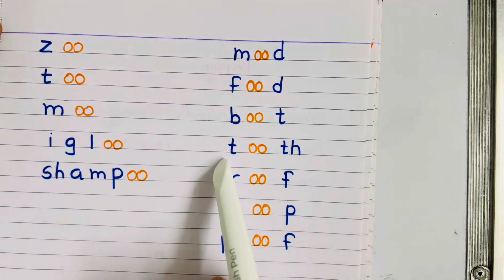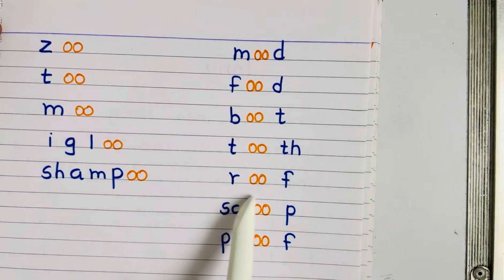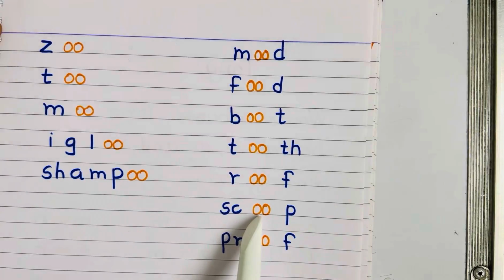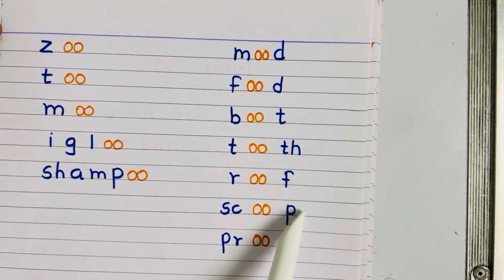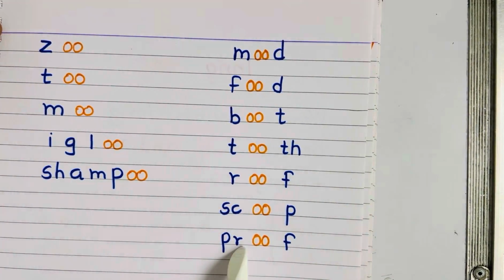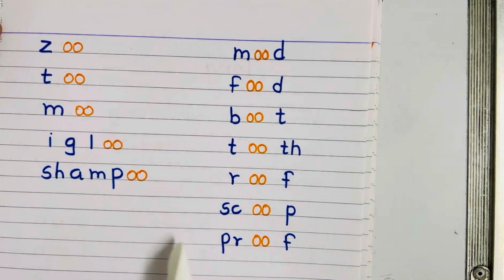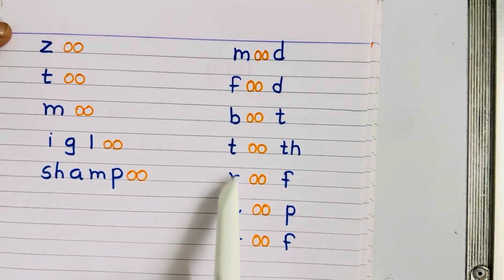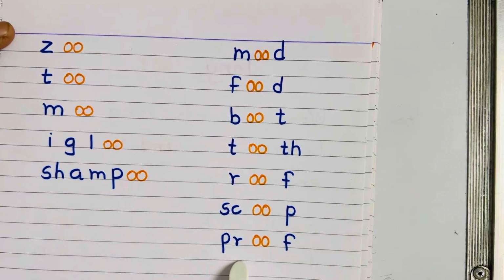Tooth. Roof. Scoop. Proof. All these words are giving us the long sound of double O.